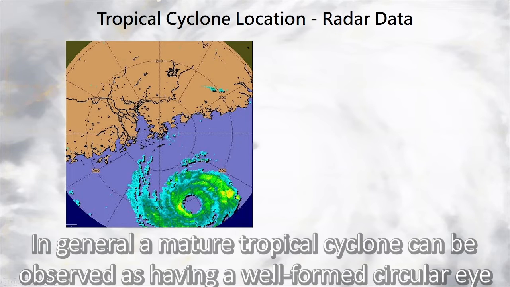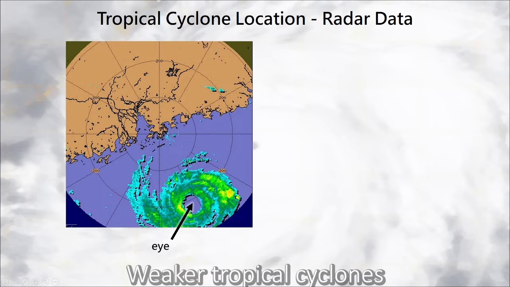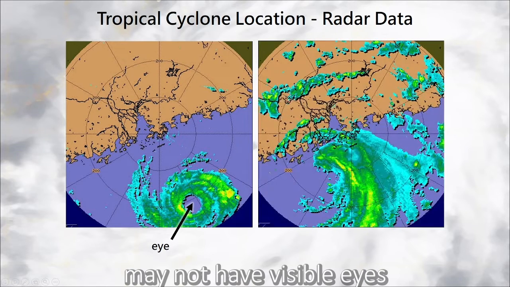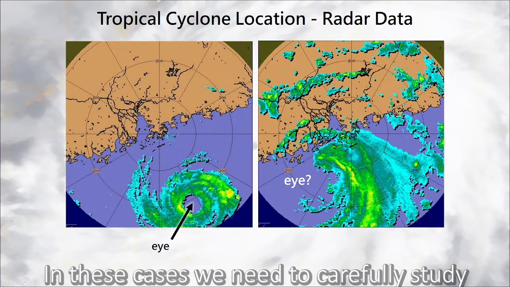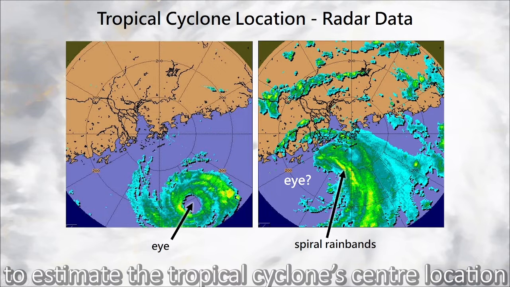In general, a mature tropical cyclone can be observed as having a well-formed circular eye, and its location is the center of the eye. Weaker tropical cyclones may not have visible eyes. In these cases, we need to carefully study the shape of spiral rain bands and the movement of radar echoes to estimate the tropical cyclone's center location.